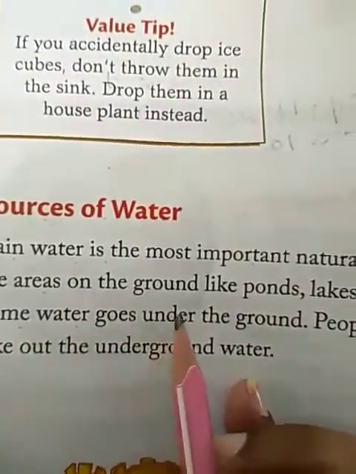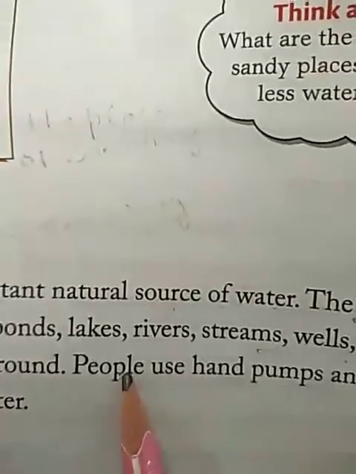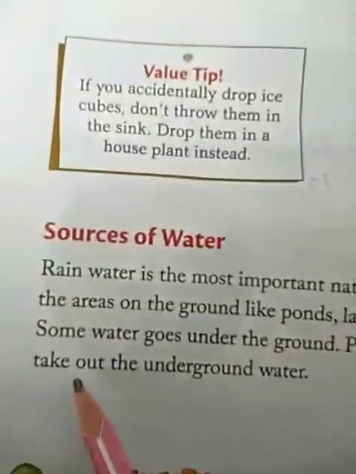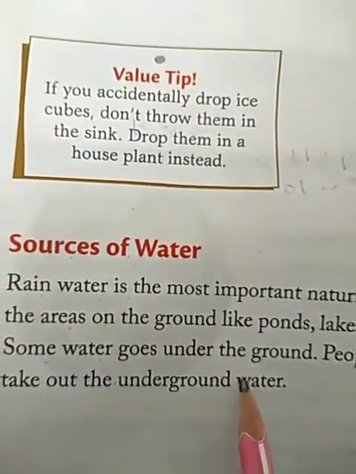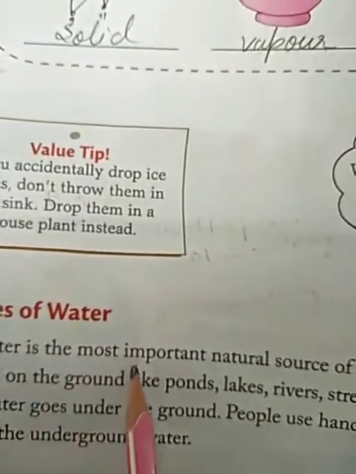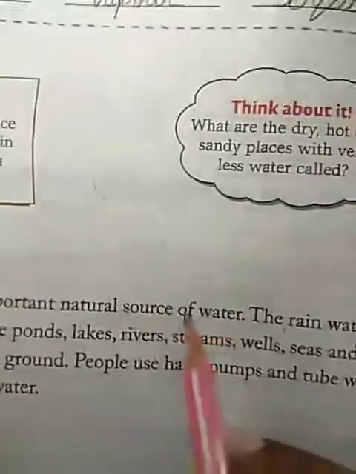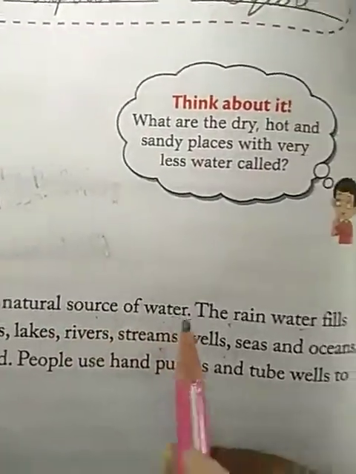Some water goes under the ground. People use hand pumps and tube wells to take out the underground water. So what is the ultimate source of water on the earth? That is the rain. Rain is the ultimate source of water on the earth.